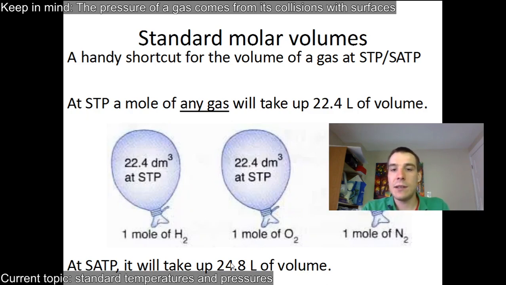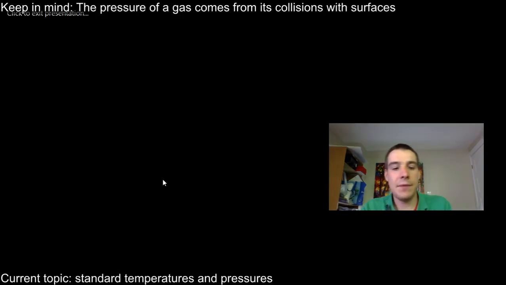Very handy shortcut, because you're basically measuring moles per liter of gas, but it's always 1 mole per 24.8 liters at SATP. Very handy shortcut. We'll be using it a lot in tomorrow's lesson. But for now, that's the end.